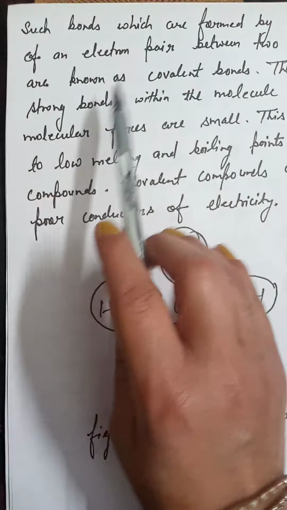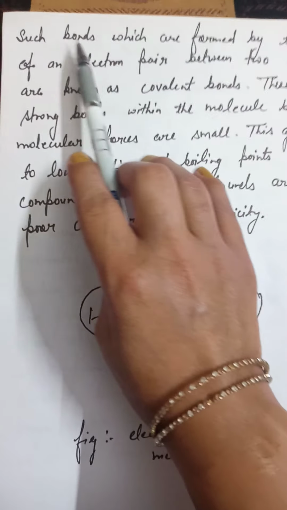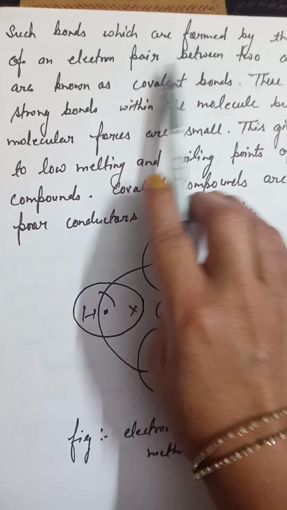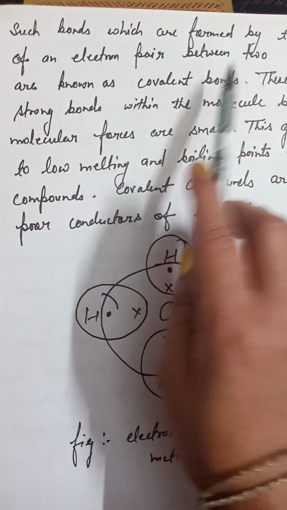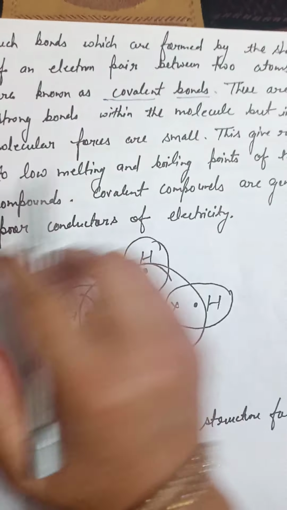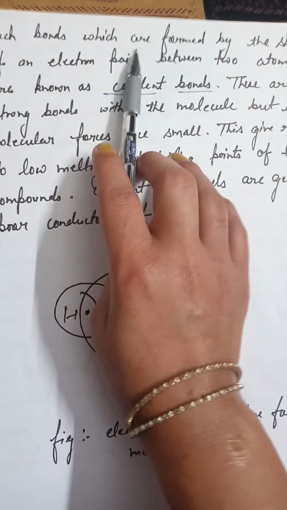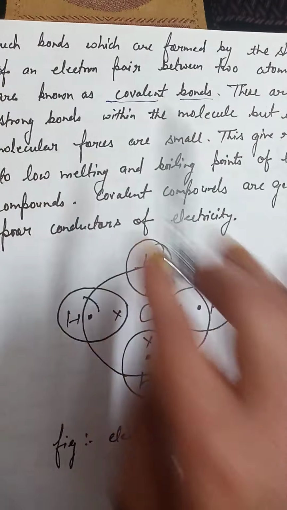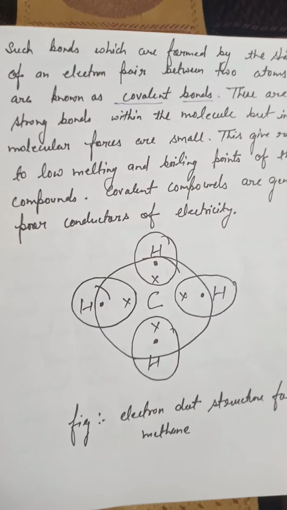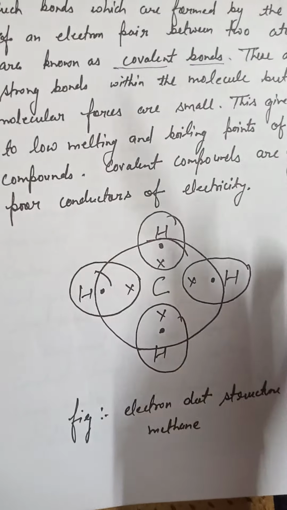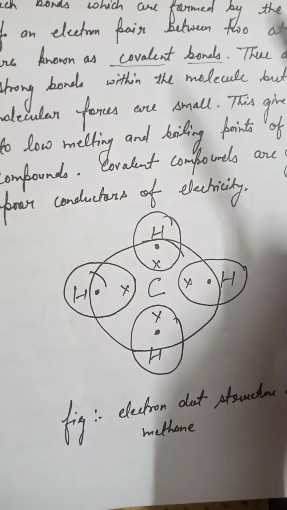Now we will see how carbon shares its bond with hydrogen. Such bonds which are formed by the sharing of an electron pair between two atoms are known as covalent bonds. This is the important definition of what covalent bonds are. When the bond is formed by sharing of electrons, that bond is called a covalent bond. Is it clear to you?